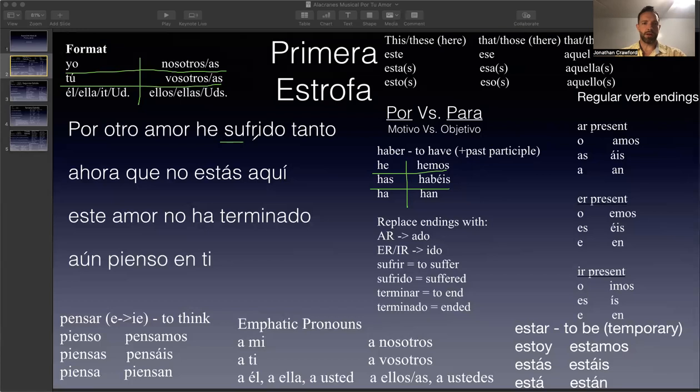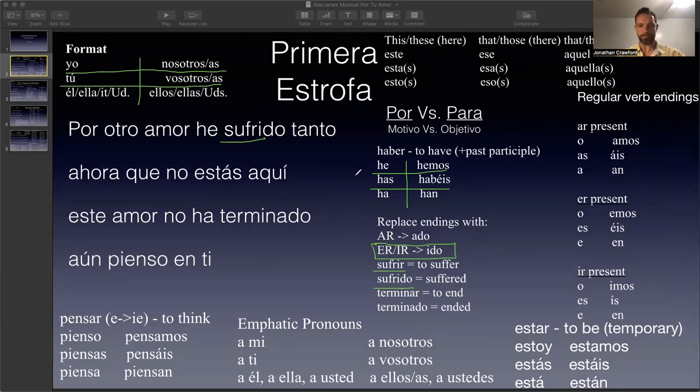The verb sufrir is an IR verb, as we can see down here. Sufrir means to suffer, and it turns into sufrido because ER and IR verbs turn into ido at the end. In other words, you get rid of the ER or the IR ending and you replace it with ido. So sufrir turns into sufrido, suffered.